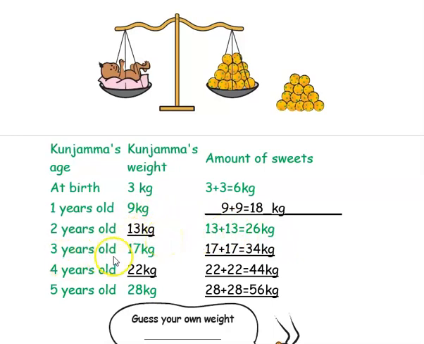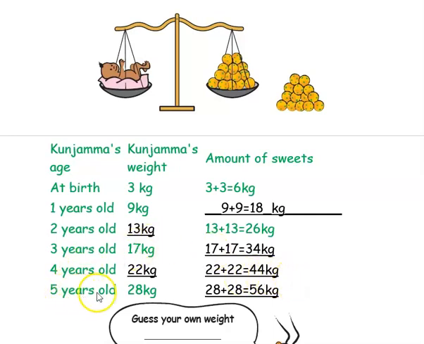Now when Kunjamma is 3 years old, the weight of Kunjamma is given as 17 kg. So how much will they be distributing? 17 plus 17, yes, that is 34 kg they will be distributing. When Kunjamma is 4 years old, they have not given the weight, so we can take the approximate weight of a 4-year-old baby as 22 kg. So the amount of sweet distributed will be 22 kg plus 22 kg, that is 44 kg.